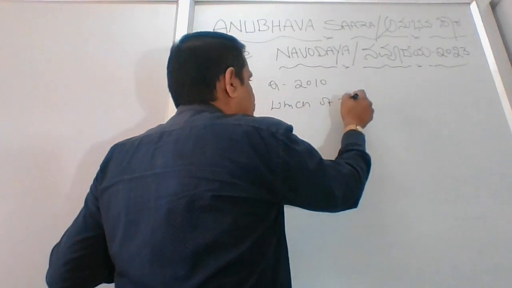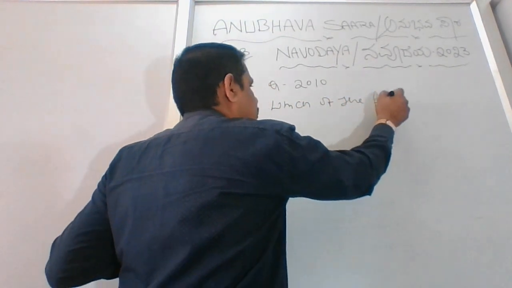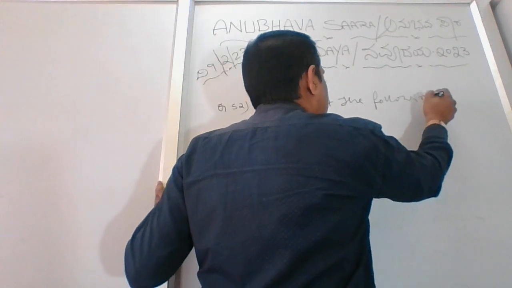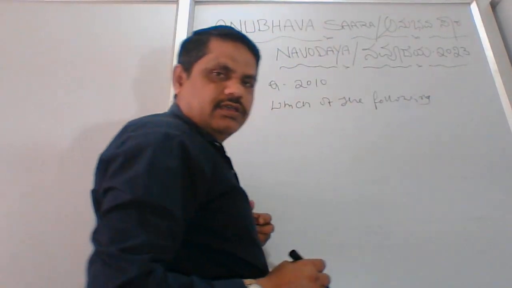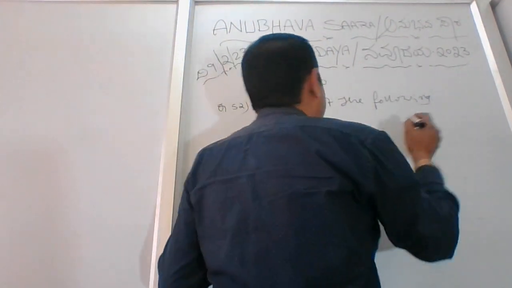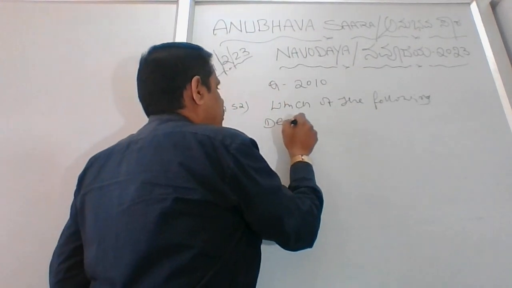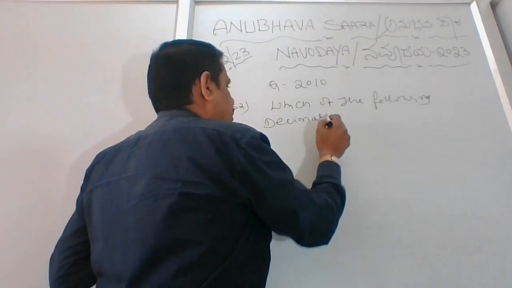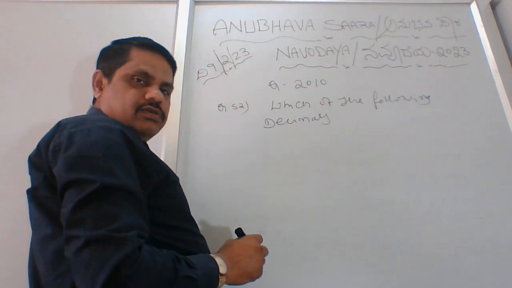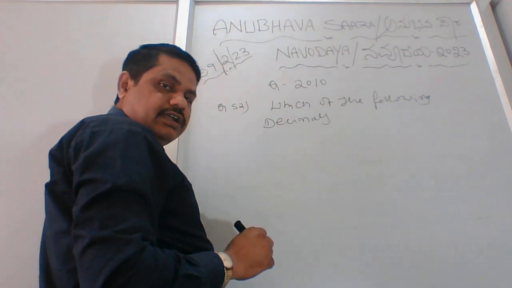Which of the following decimals are written in decreasing order?